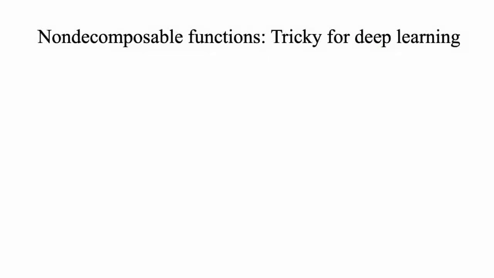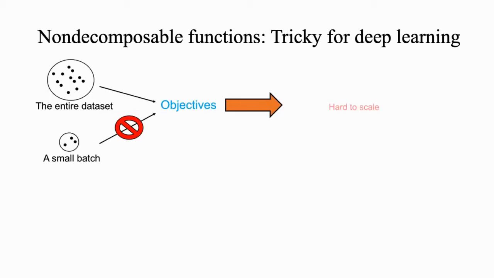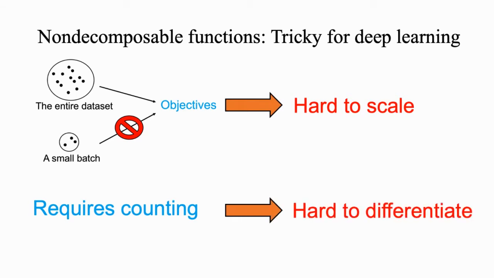Even though many applications need them, it is known that these non-decomposable functions are often hard to optimize in deep learning applications. Also, they do not decompose into a form which we can compute using small batches. This makes it hard to scale. The fact that they often require counting makes it hard to differentiate. To understand the non-decomposable nature of the functions we study, let us consider the AUC for example.